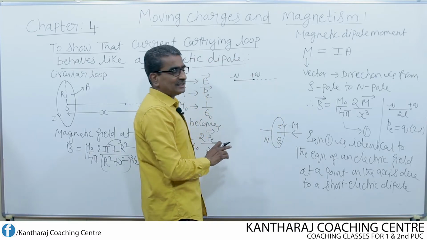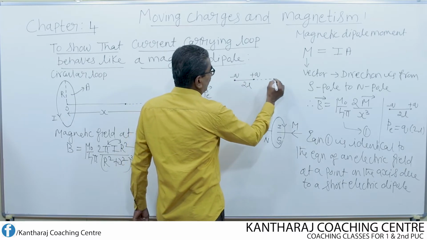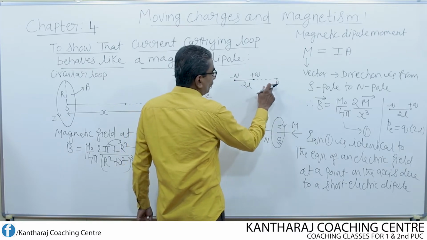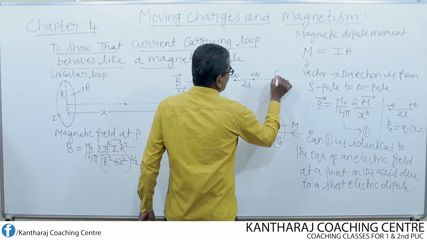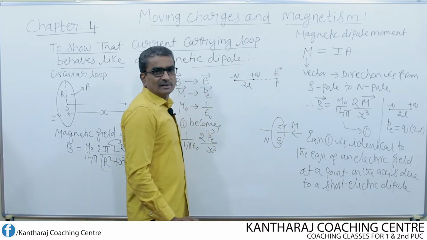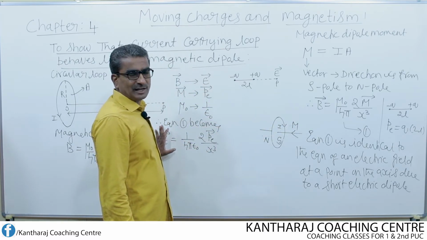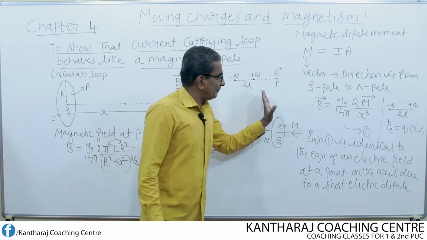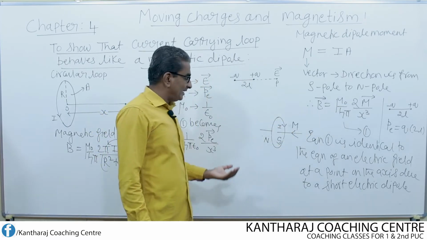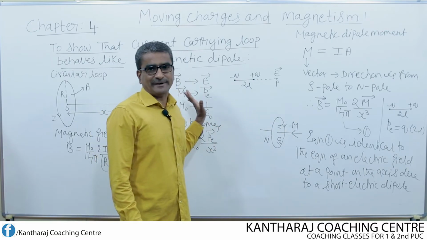What is meant by axis? The line joining the two charges is nothing but the axis. On the axis at a point P, this is the electric field due to the short dipole. Since this equation is identical to this equation, I am not saying that it is exactly equal, because here all magnetic terms are there, whereas here electric terms are there, but identical I can say.